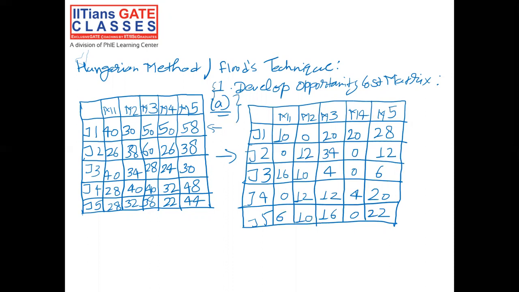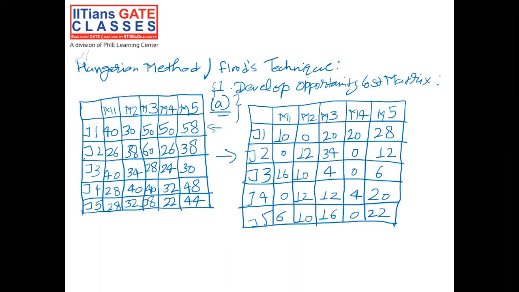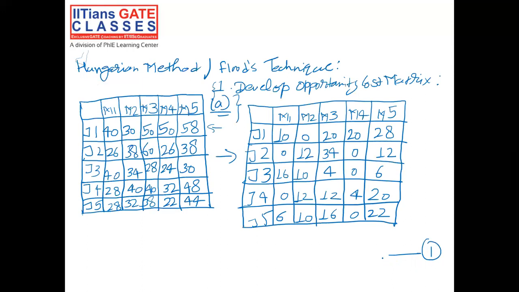So after getting this particular matrix by sub-step A, the next step is sub-step B, in which subtract the smallest element in each column from every element of the corresponding column. So go back. Just for sake of understanding, I am writing this particular slide number as slide number 1 and our next slide as slide number 2. So when I switch from the previous slide to this slide, you won't get confused. Now let's come to the previous slide and see what is the step B.